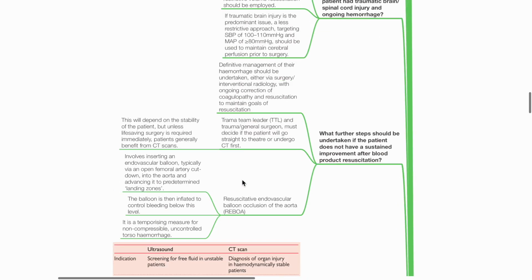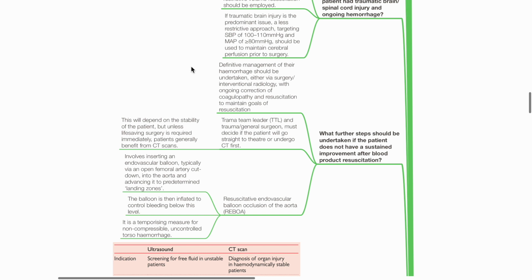What further steps should be undertaken if the patient does not have a sustained improvement after blood product resuscitation? Definitive management of their hemorrhage should be undertaken, either via surgery or interventional radiology, with ongoing correction of coagulopathy and resuscitation to maintain goals of resuscitation.